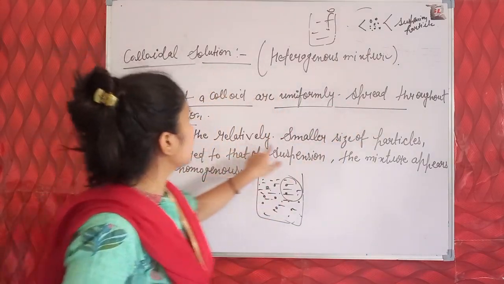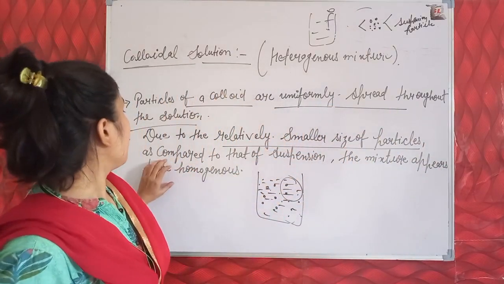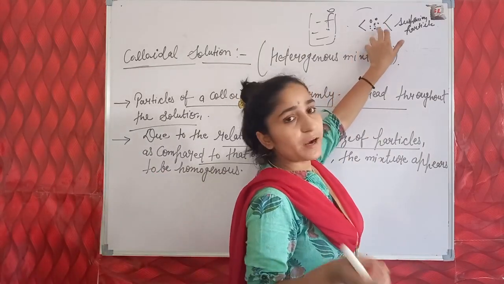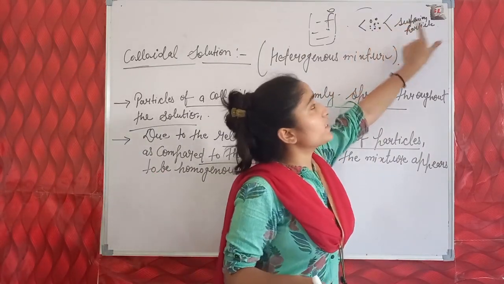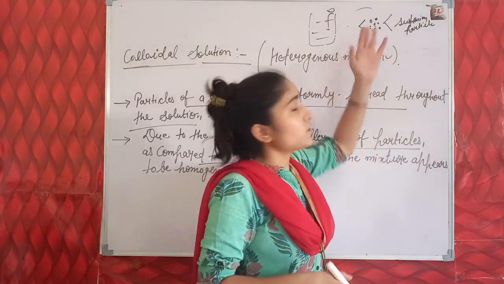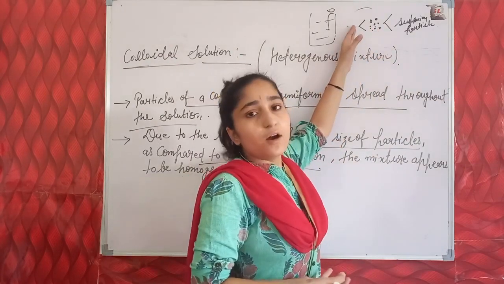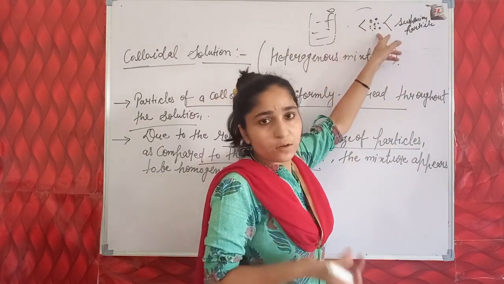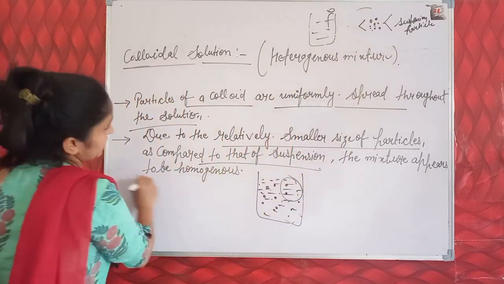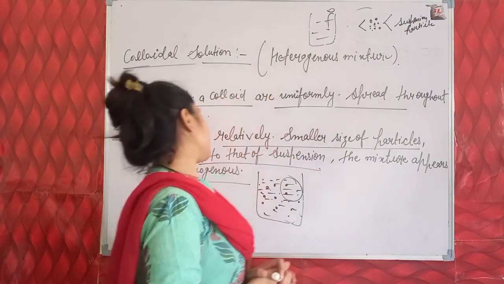And next, due to the relatively small size of the particles as compared to that of suspension, these colloidal particles are smaller than suspension particles, so they do not make a suspension while they make a colloidal solution. Their size is also not suitable to make a homogeneous mixture, because they are bigger than the particles of a homogeneous mixture. So the mixture appears to be homogeneous, but this mixture is not homogeneous. Why is it not homogeneous?